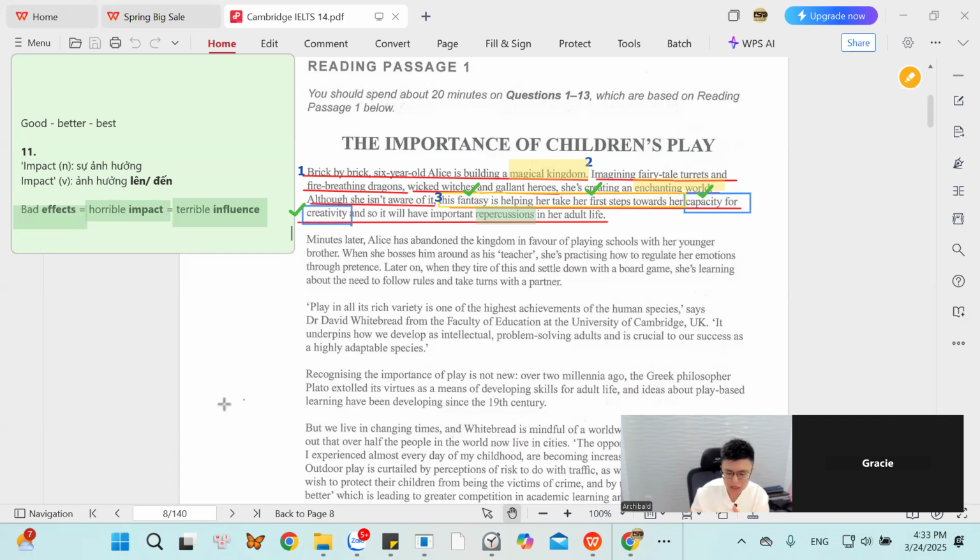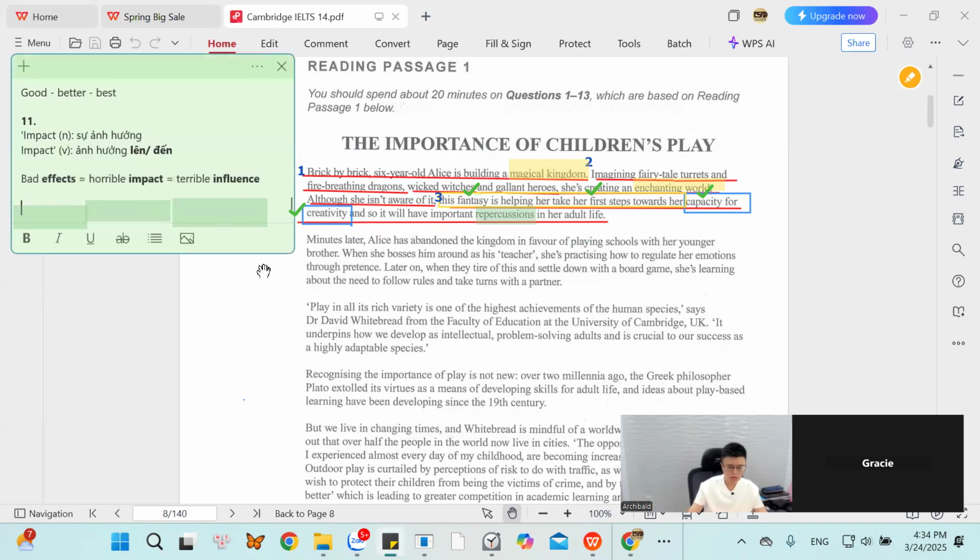What is it here? Read the sentence again. Try to give me the meaning of it. This is the third sentence. From although to adult life. Show me the meaning of this sentence, Gracie, please. Let's go. This will be important result for her when she research for her when she go off. You say it will be important what? Research. Result.